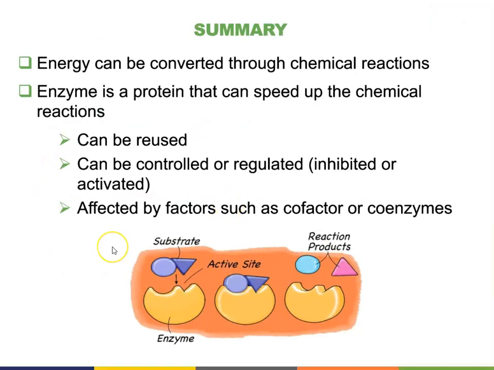In summary, energy can be converted through chemical reactions. An enzyme is a protein that can speed up chemical reactions. It can be reused. It can be controlled or regulated. Enzyme activity can be inhibited by inhibitors or activated by activators. Some enzymes require factors to help with their functions. Those factors could be minerals such as iron, which are called cofactors, or they can be organic factors, which are called coenzymes. This will summarize the mini lecture for energy conversion and enzyme functions.